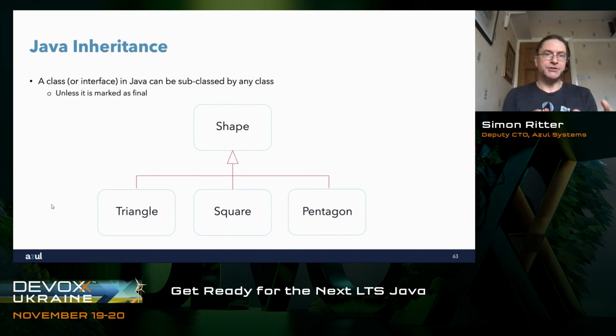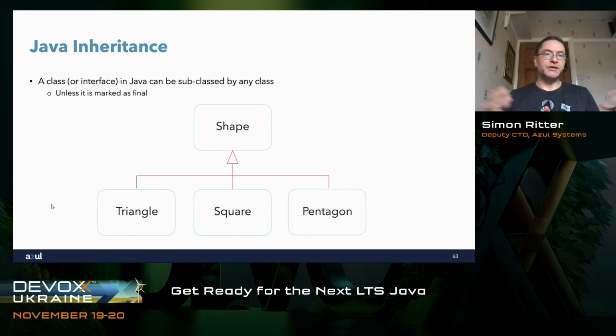So I'll make some changes to shape, and because I know what changes I've made, triangle, square, and pentagon will still work in the way I expected. The problem is that my colleague who has used shape, unless they're checking to see that a new version has been checked in, might suddenly find that shape works in a different way, and that affects the way their subclass works, and it causes problems.